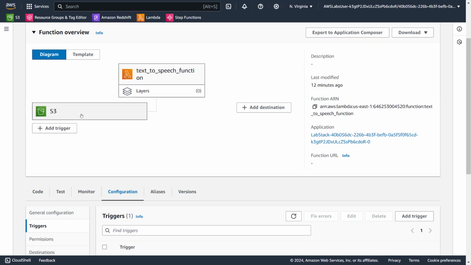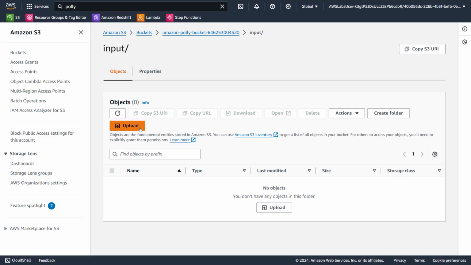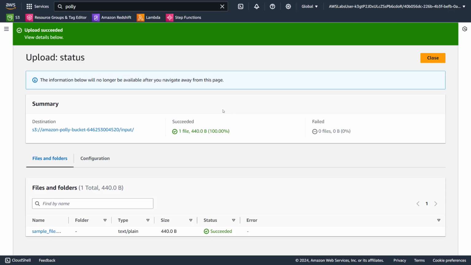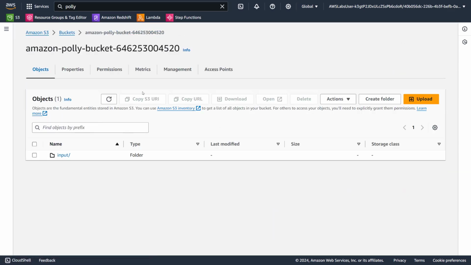Okay, I think pretty much that's about it. Now if I go to the S3 bucket, let's upload the file that I downloaded in the beginning of the video. Alright, that's the text file. Let's upload it. As soon as you upload it, you know what happens. It will trigger the Lambda. Let's give it a minute.